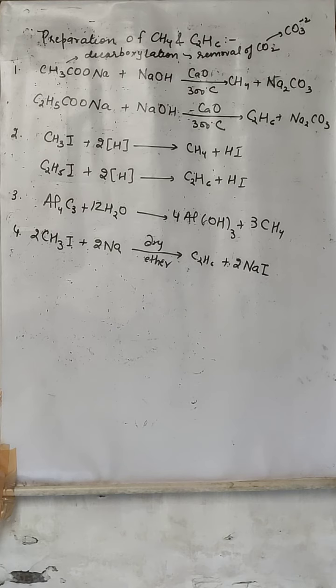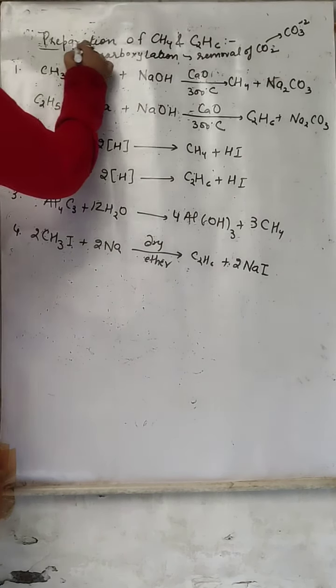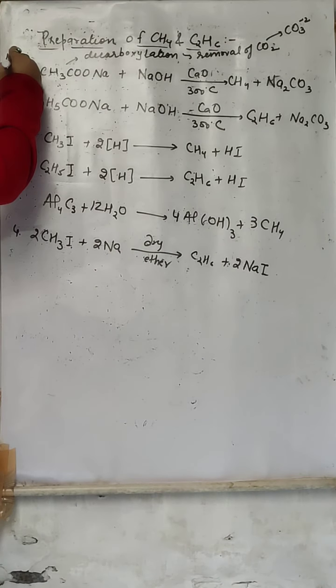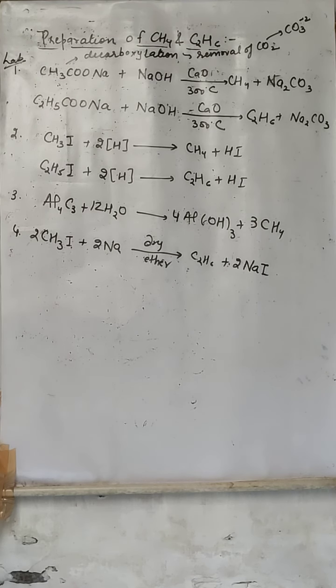Now, what are the methods of preparation of methane and ethane? The methane formula is CH4, ethane formula is C2H6. First method is the lab method. In this, you have to learn only the reaction, what is the condition, and how that particular gas is collected.